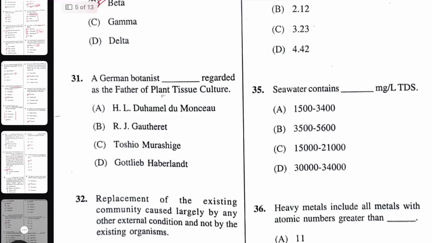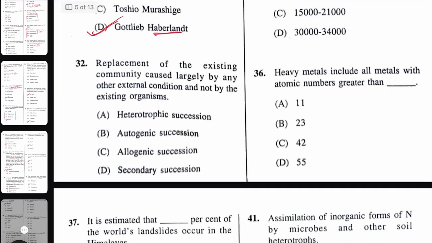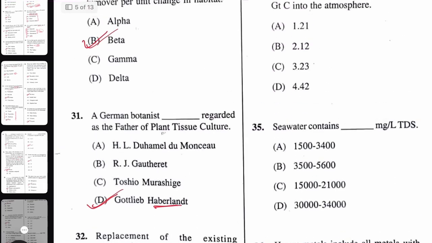Next question. A German botanist regarded as the father of plant tissue culture, all of you know, Gottlieb Haberlandt, whatever the pronunciation is, but Haberlandt is known as the father of plant tissue culture. Next question. Replacement of the existing community caused largely by any other external condition and not by the existing organism, that is known as which type of succession? That is called allogenic succession.